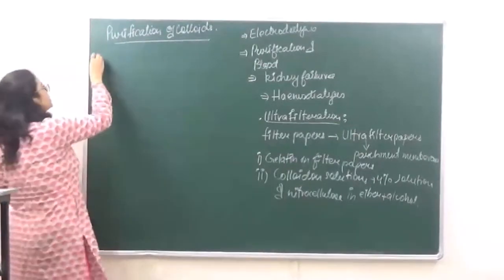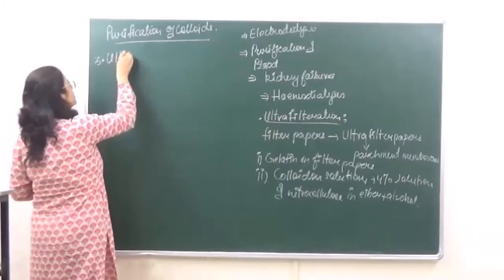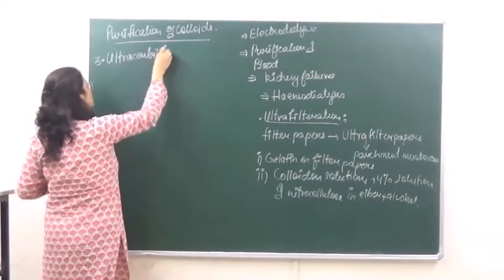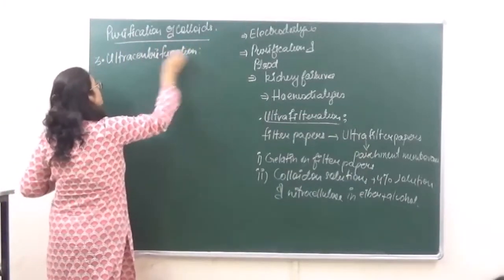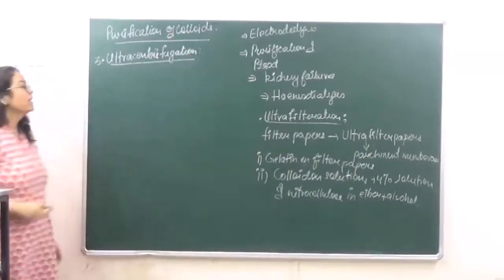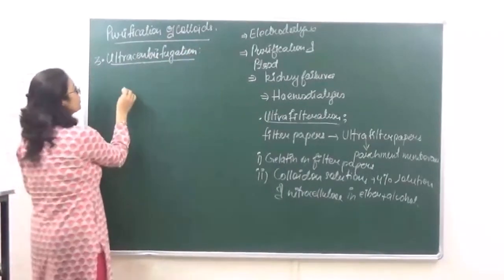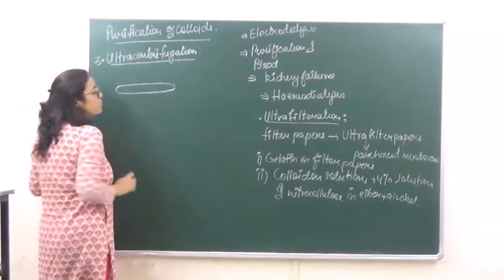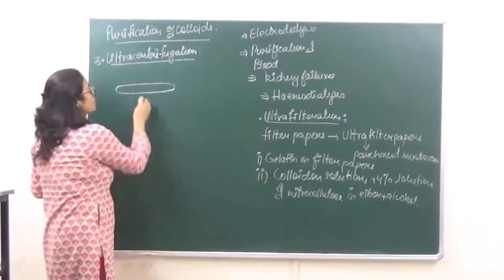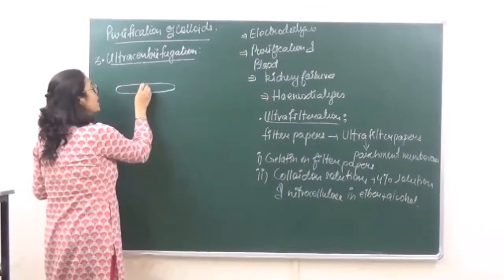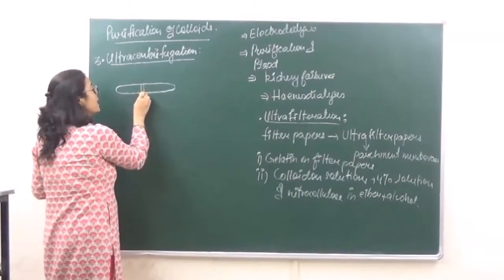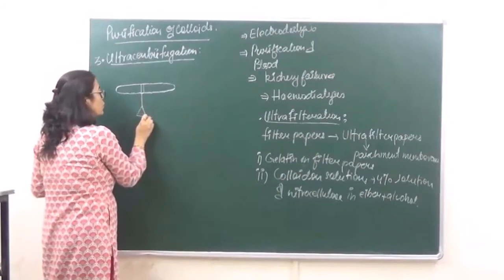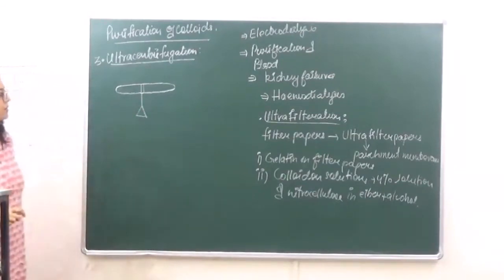The third method is ultracentrifugation. In ultracentrifugation, what we do is take a sealed glass tube in which the colloid plus the crystalloid is taken. This glass tube is clamped to a rotating stand.